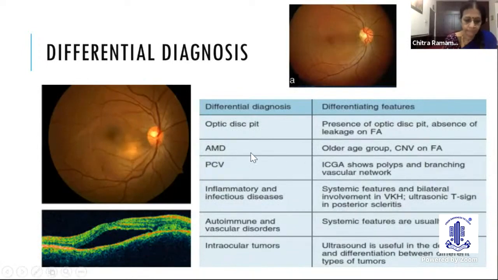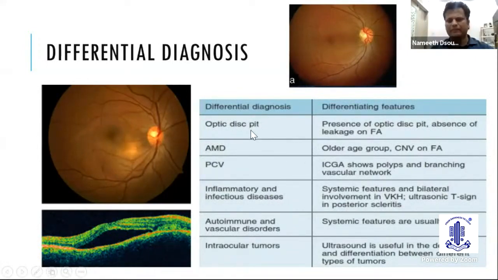Now, differential diagnosis. There are a lot of conditions which mimic CSR. It can be an optic disc pit, so it's a good idea to look at the optic nerve. AMD and PCV, which I've already discussed, can be differentiated by doing an FFA or an ICG. Inflammatory conditions such as VKH, which sometimes have posterior pockets of focal SRF, can mimic CSR. It can be differentiated by doing an FFA.